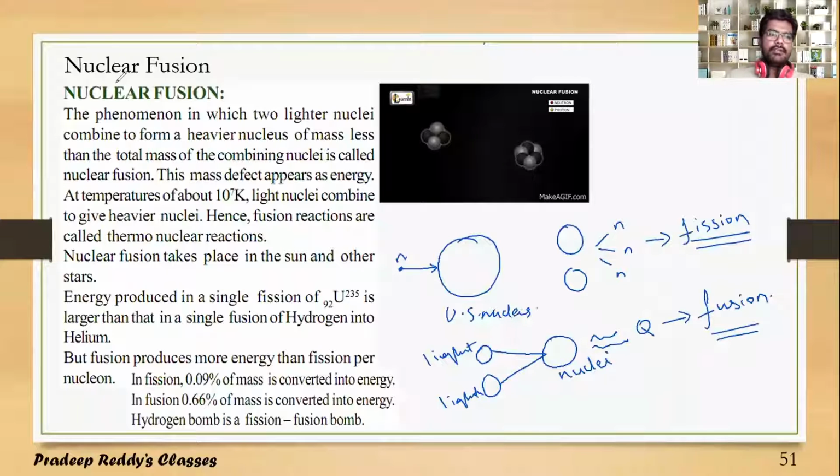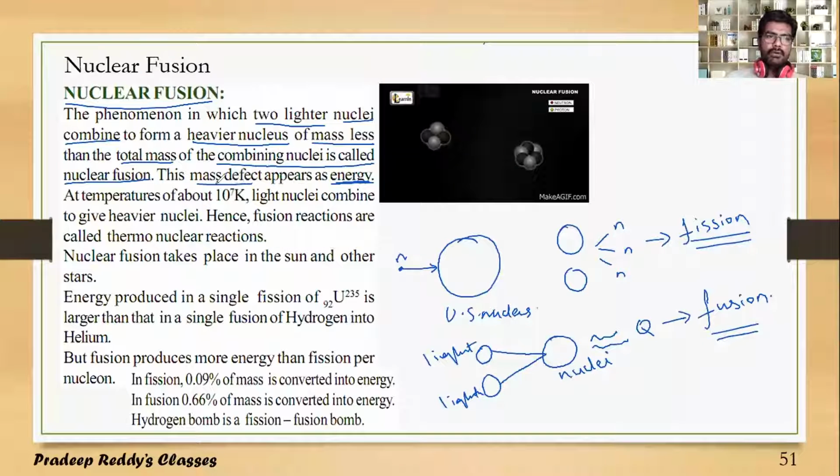So nuclear fusion is a phenomenon in which two lighter nuclei combine to form a heavier nucleus of mass less than the total mass of the combined nuclei. This mass defect appears as energy.